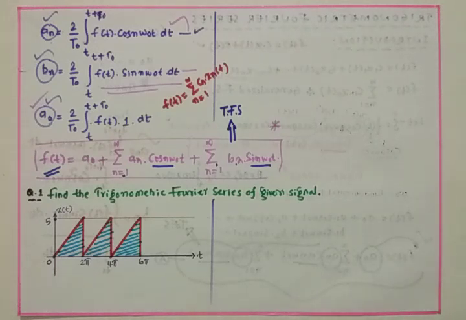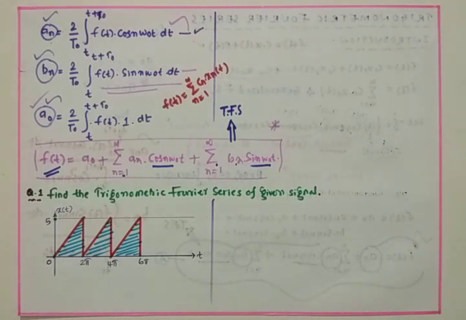Then this is the problem we have to solve. The question will be like this, and this type of question will be asked directly for 15 marks in the exam. By giving the signal, you will be asked to find the trigonometric Fourier series, or obtain the trigonometric Fourier series of the given signal.